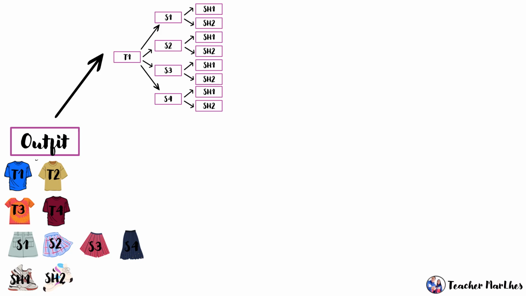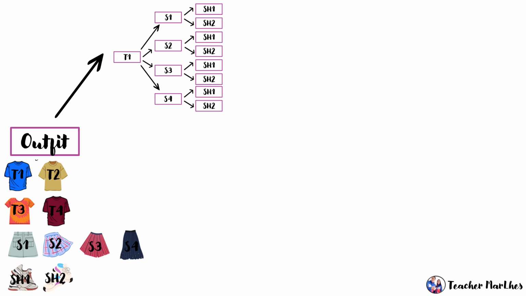So, sa t-shirt number 1, pwedeng ipares sa skirt 1, skirt 2, skirt 3, and skirt 4. Then, etong magka-partner na to, pwede ding partneran ng 2 sapatos. So, pwedeng shoes number 1 or shoes number 2. Then, ito namang magka-partner na to, pwede ding partneran ng shoes number 1, shoes number 2, and so on dito sa baba.